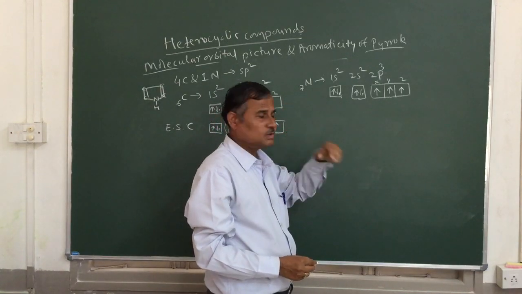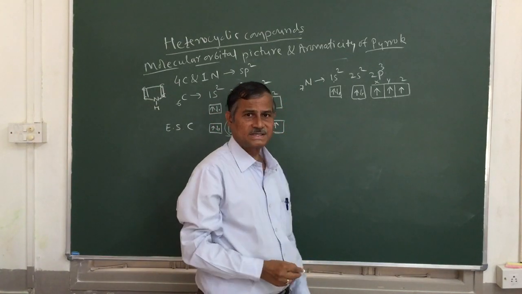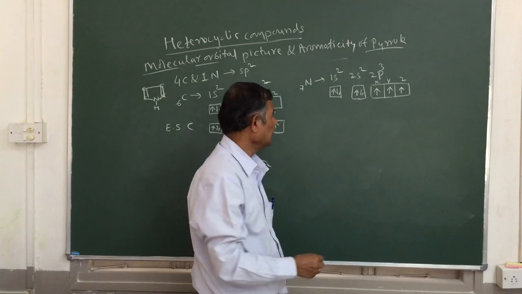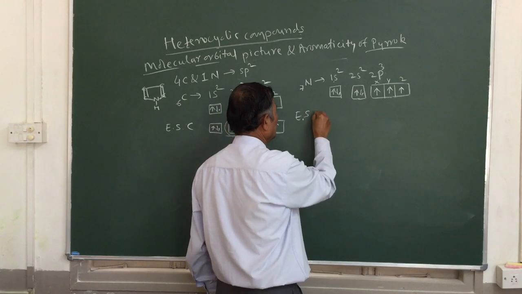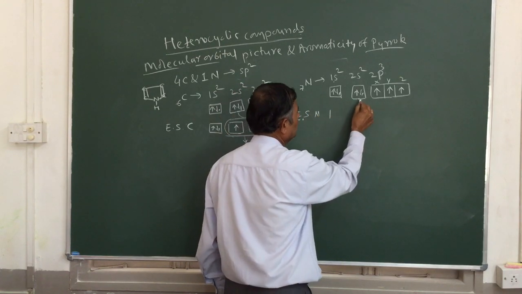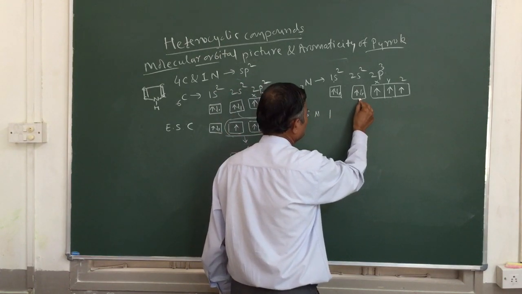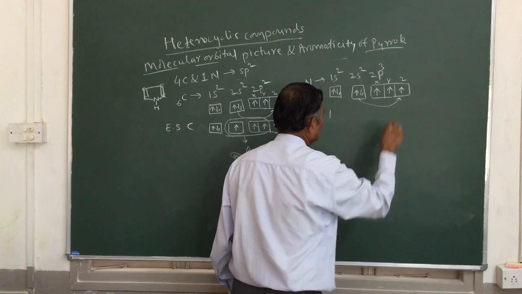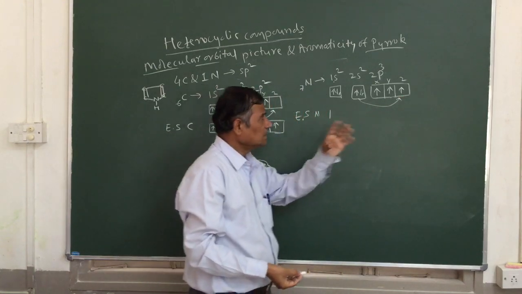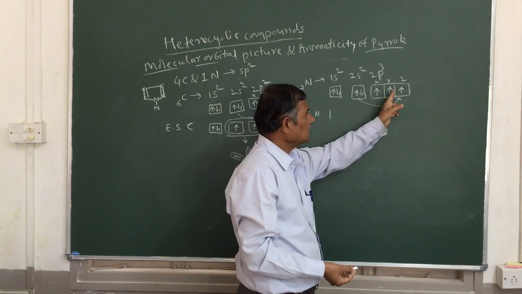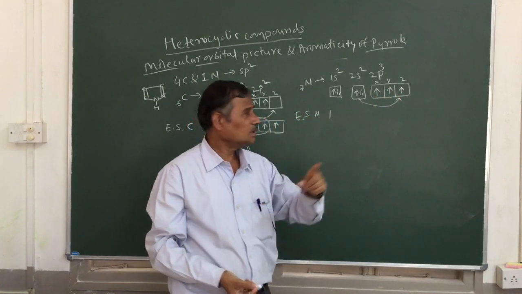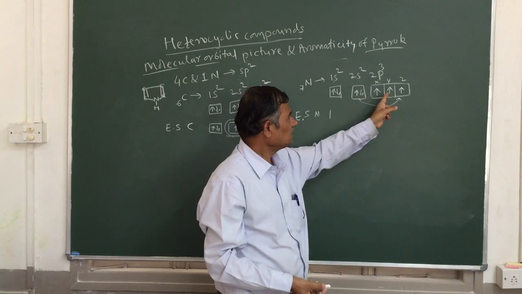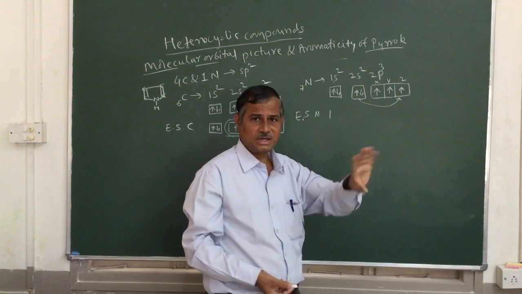When the nitrogen undergoes an excited state, one of the 2s electrons is going to jump to a p orbital. Remember that x, y, z have the same energy, so this electron may go to x, y or z, no problem.